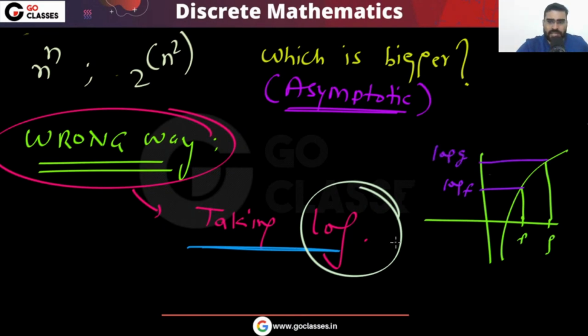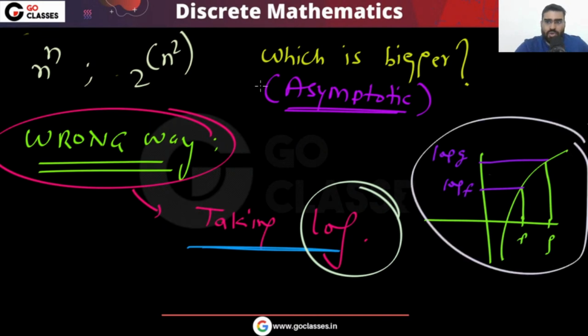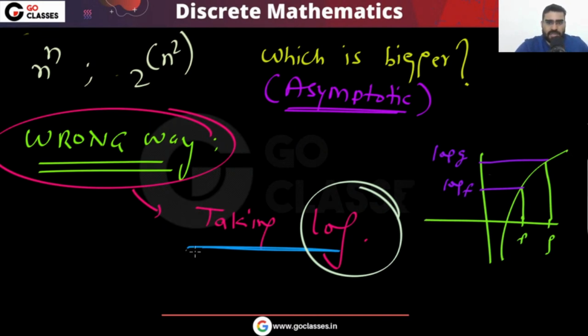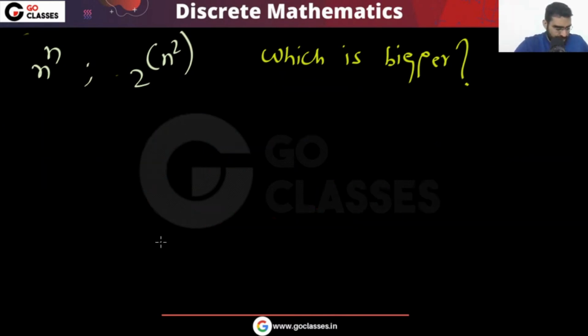But the point is that you cannot do asymptotic comparison this way. Taking log is the wrong way to do this asymptotic comparison. So let's see the correct way. Then what is the correct way? So let me tell you the correct way.